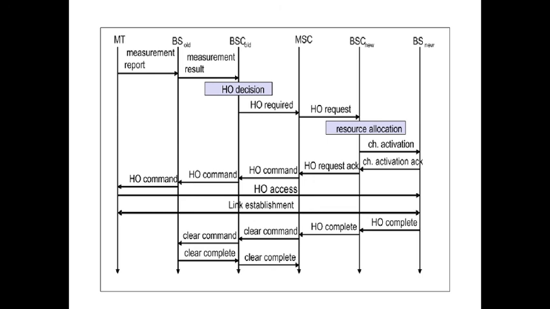To perform the handover, all these things have to be performed: activation, setting up a connection, messages, acknowledgements, results, requests, and then the link will be established. After link establishment also, again acknowledgements and commands have to be sent.